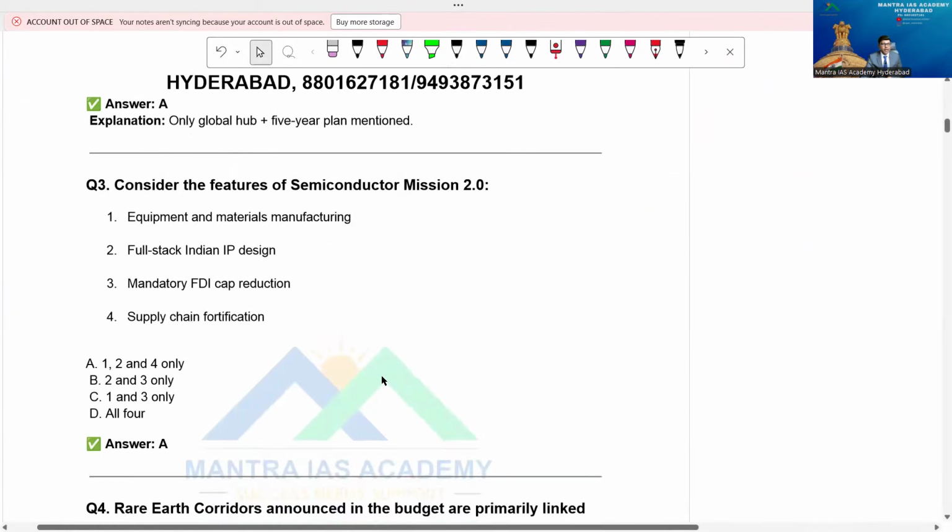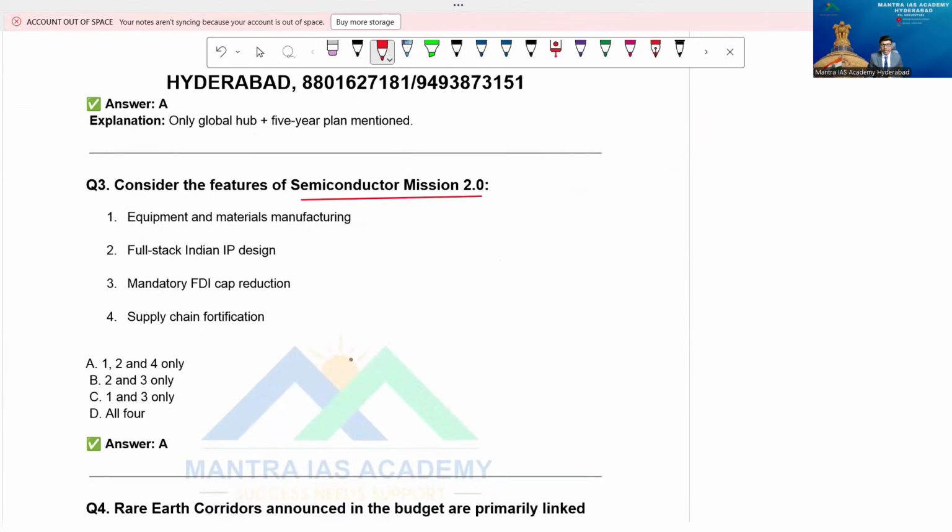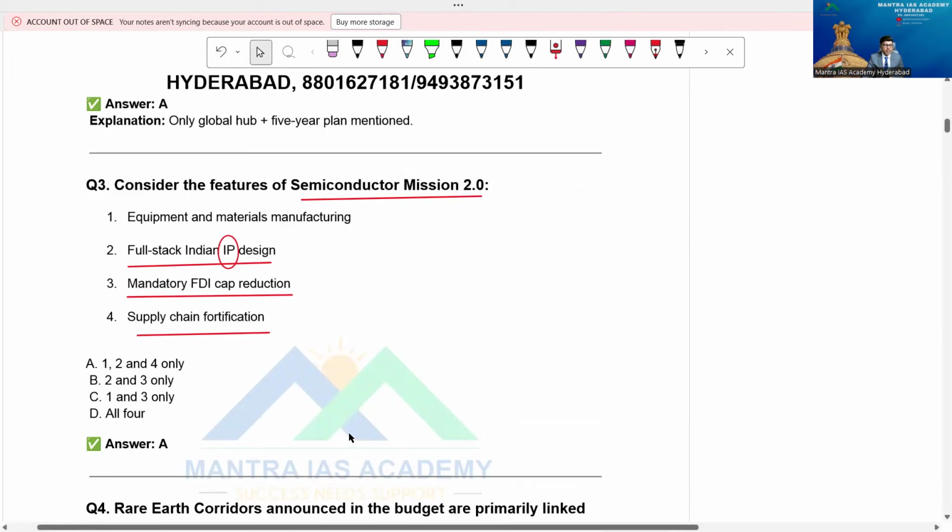Next one: consider the features of Semiconductor Mission 2.0. It's purely like UPSC preliminary examination style. Equipment and materials manufacturing, full stack Indian IP design, mandatory FDI cap reduction, supply chain fortification. IP stands for intellectual property, and you know IPR stands for intellectual property rights. Options are: 1, 2, and 4 only; 2 and 3 only; 1 and 3 only; and all 4. Now tell me the answer. It is 1, 2, and 4.